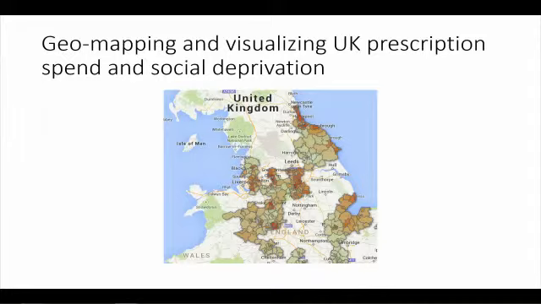They took prescription spending and social deprivation and basically asked, based on someone's income, what are their opportunities and challenges around getting prescription help? They took that data, sent it through HD Insight, and then used Power BI and Power Map to visualize it: based on a certain geography and your income, what kind of challenge do you have getting prescriptions?